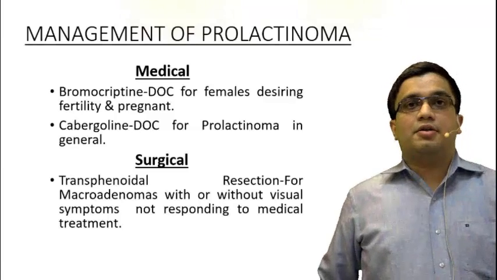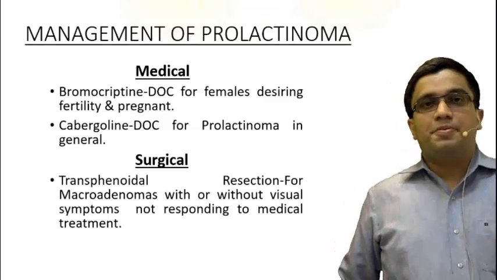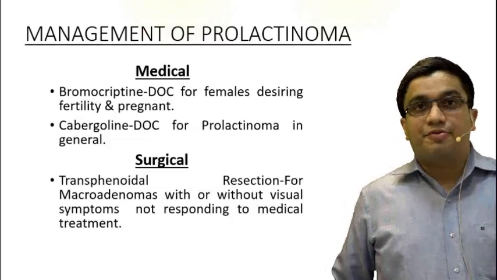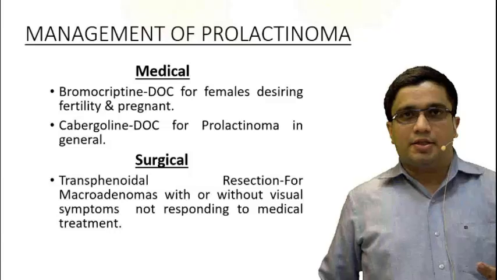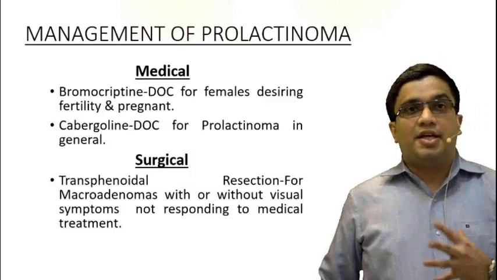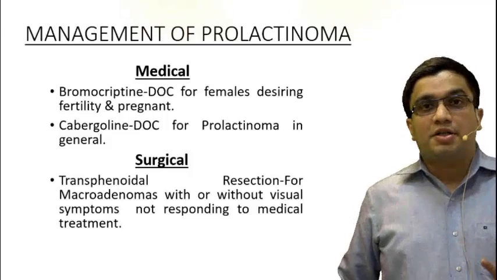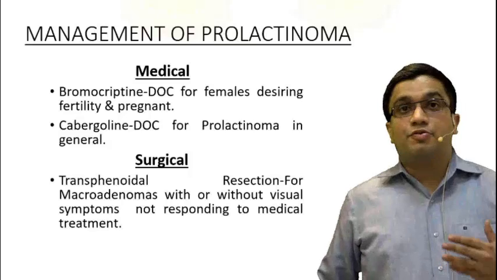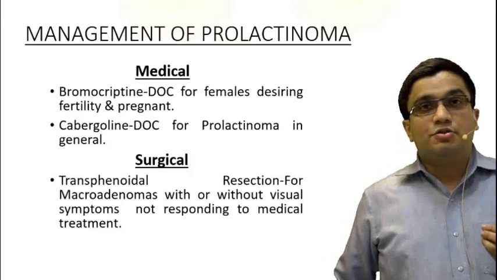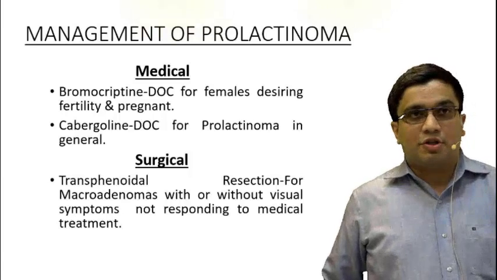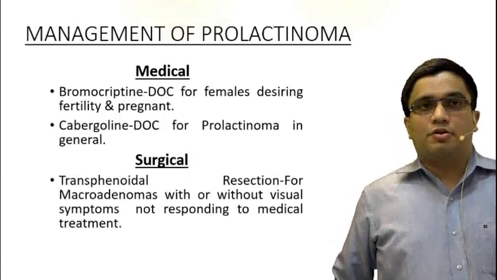The second drug is the old drug, bromocriptine. Bromocriptine is given in specific situations, like females who are desiring fertility and females who are pregnant. Desiring fertility is a time when she can conceive in any cycle. So it is always better to put the patient on a short-acting drug, because if I stop the drug, the effect should wear off as early as possible, just to remove the bias of the teratogenic effect of these drugs. Okay, but pregnancy we'll talk about later on.